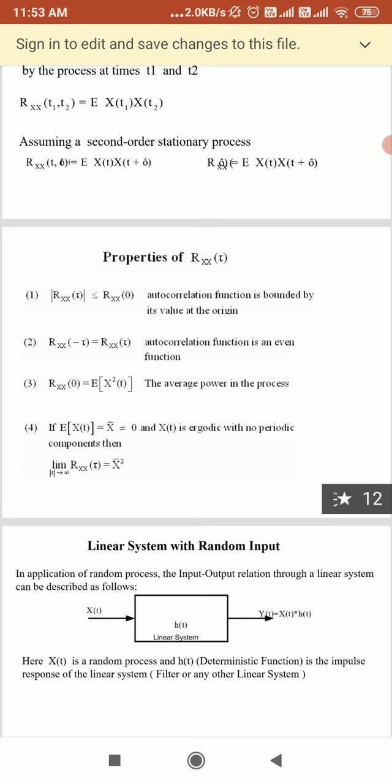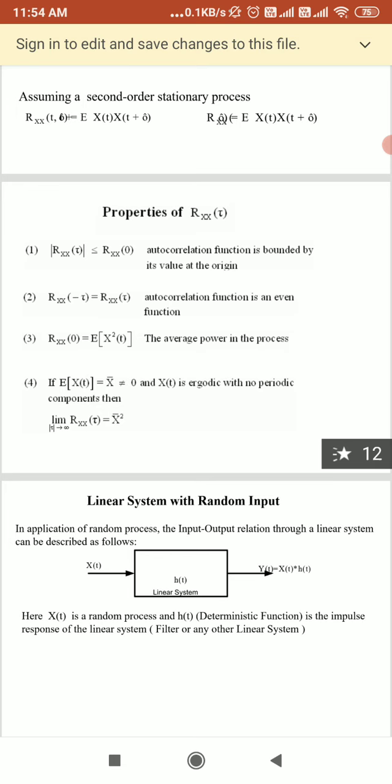If the function is delayed by time tau, you will get Rxx tau less than or equal to Rxx of 0. At that time you can say autocorrelation is bounded by its value at the origin. If you get Rxx of minus tau equal to Rxx of tau, you can say autocorrelation is an even function. If you get Rxx of 0 equal to E of x square t, you can take it as the average power in the process.